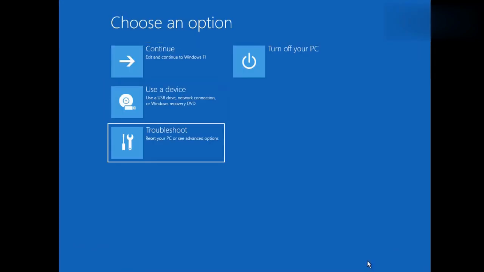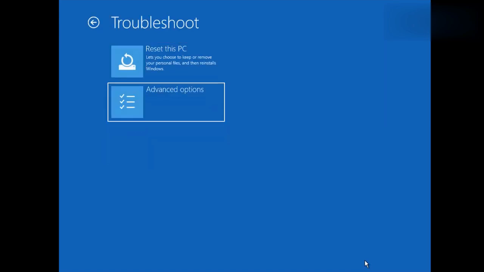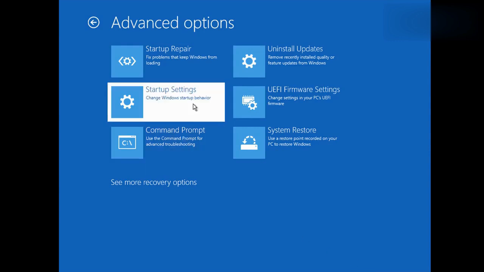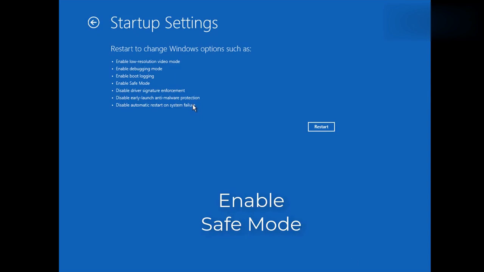Once you're inside here, you can go down to troubleshoot, then go down to advanced options. Once you're in here, you want to go to startup settings. So go down to startup settings here, click on this one right here, and this will take you to this window where you want to enable safe mode. So we're going to choose this option right here.